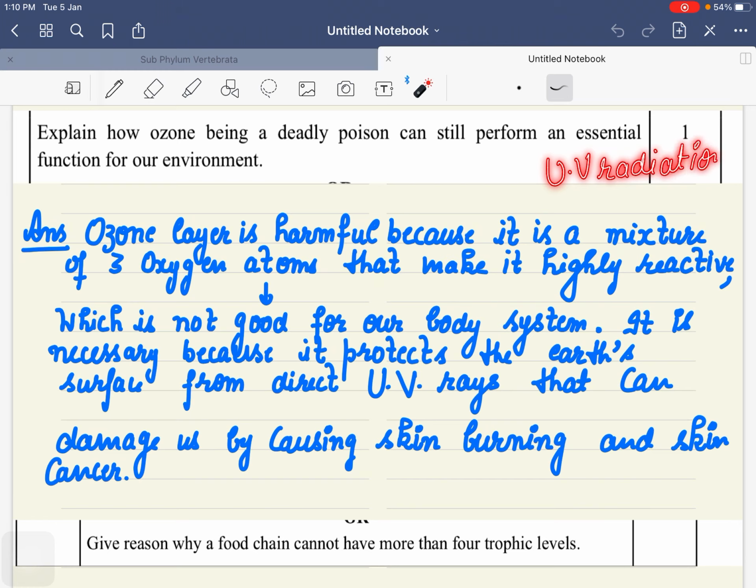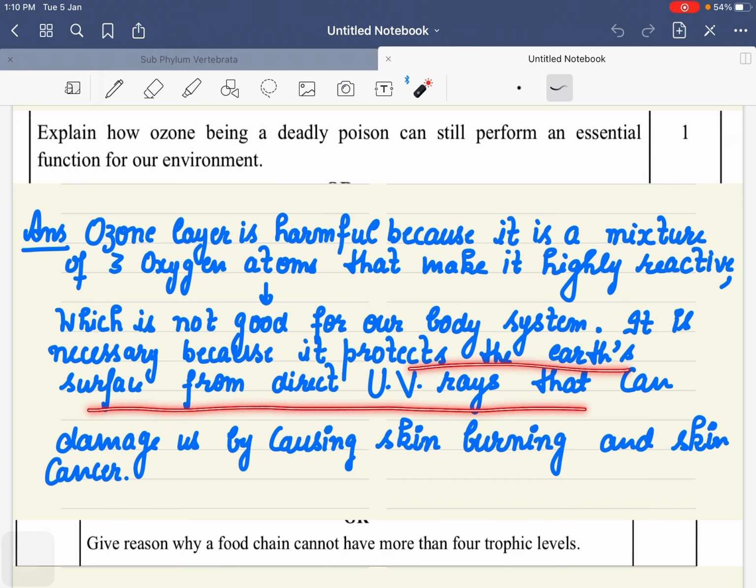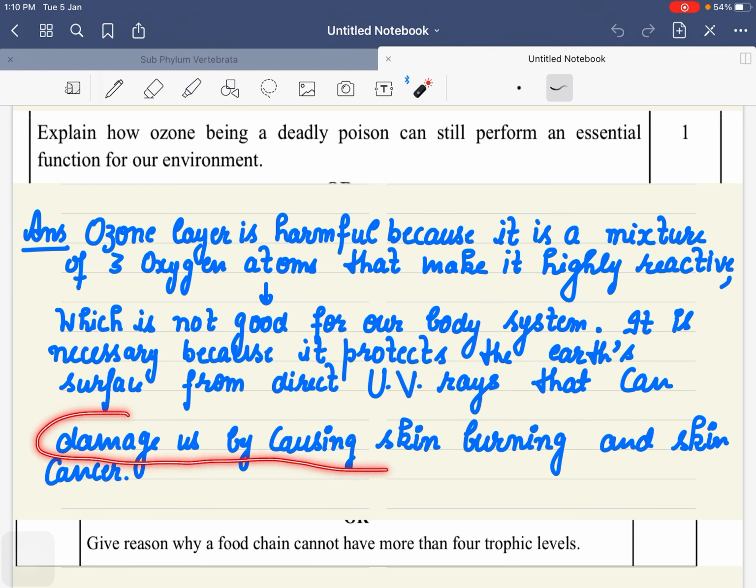Photochemical reaction hota hai, so it absorbs UV radiation. So it protects the earth's surface from those direct UV rays which can damage us by causing skin cancer, skin burning, right? As well as cataract in the eyes. So it is highly reactive.